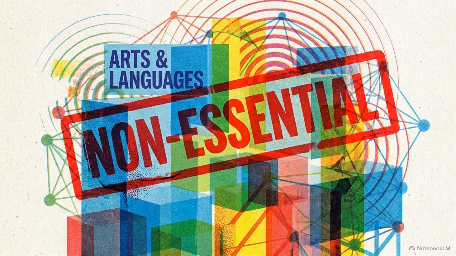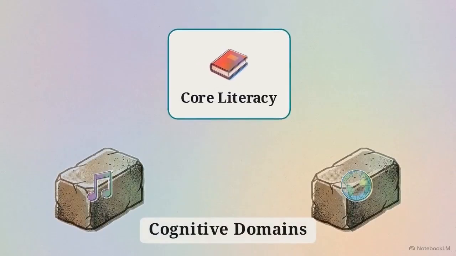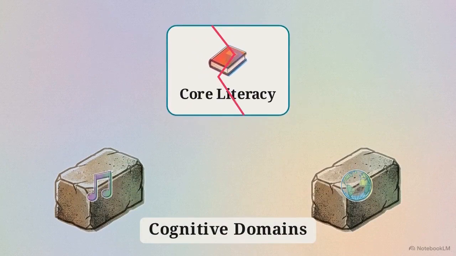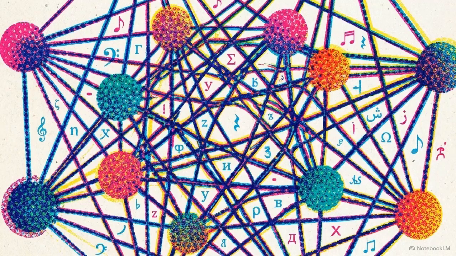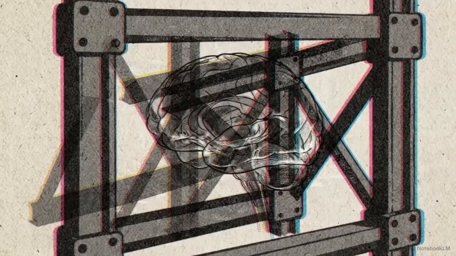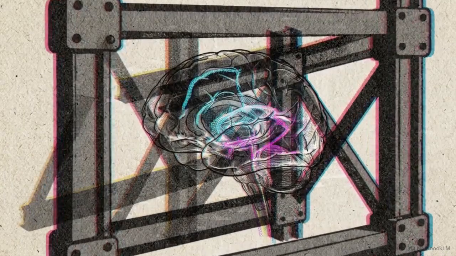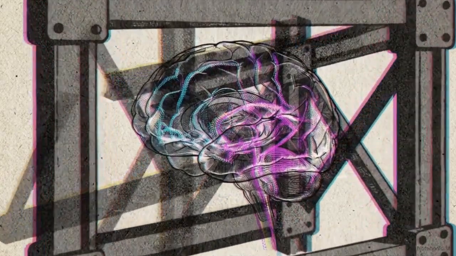Classifying these programs as optional enrichment is a structural miscalculation. It assumes core literacy can be built isolated from the cognitive domains these subjects provide. Neurocognitive research identifies music and world languages as foundational interventions for literacy. This is what we call cognitive infrastructure. It is the underlying biological and sociological scaffolding a student requires before they can successfully process written text.